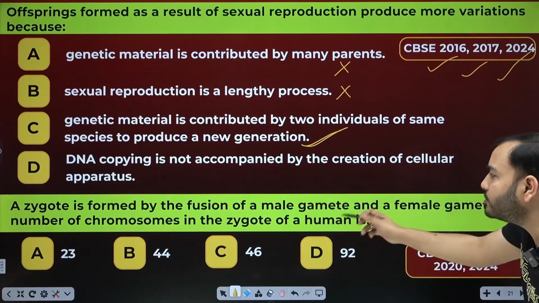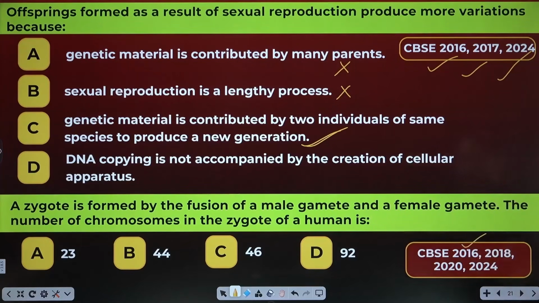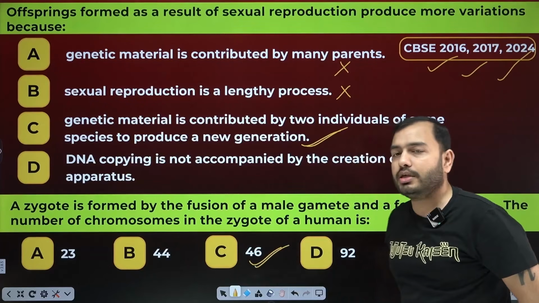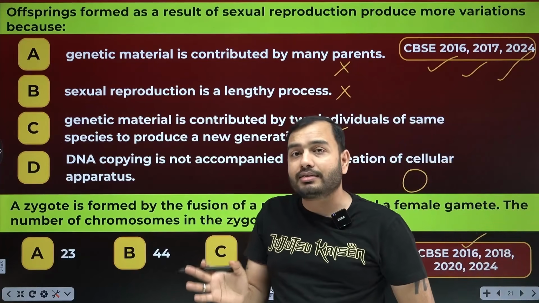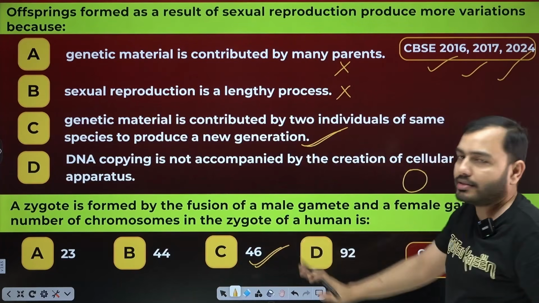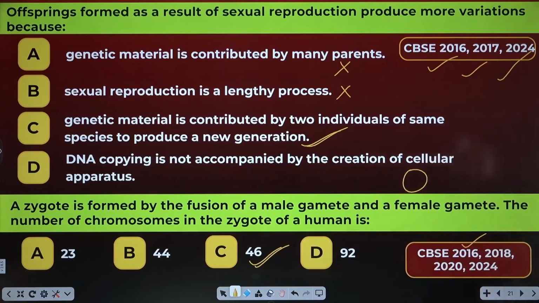The number of chromosomes in the zygote of a human. Look, this question has been asked in the CBSE board many times. How many chromosomes will there be? 46. What is a zygote? A single cell. And any cell of a human being, except sex cells, how many chromosomes does it have? 46, or 23 pairs of chromosomes.